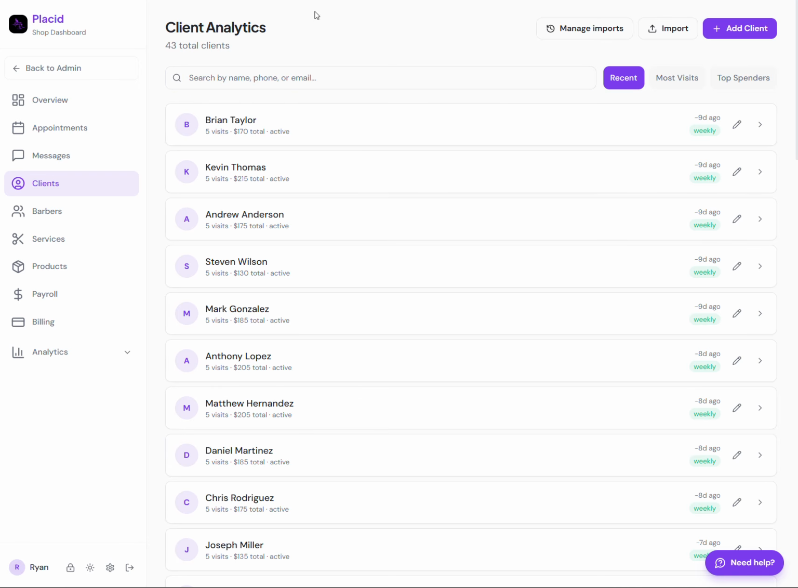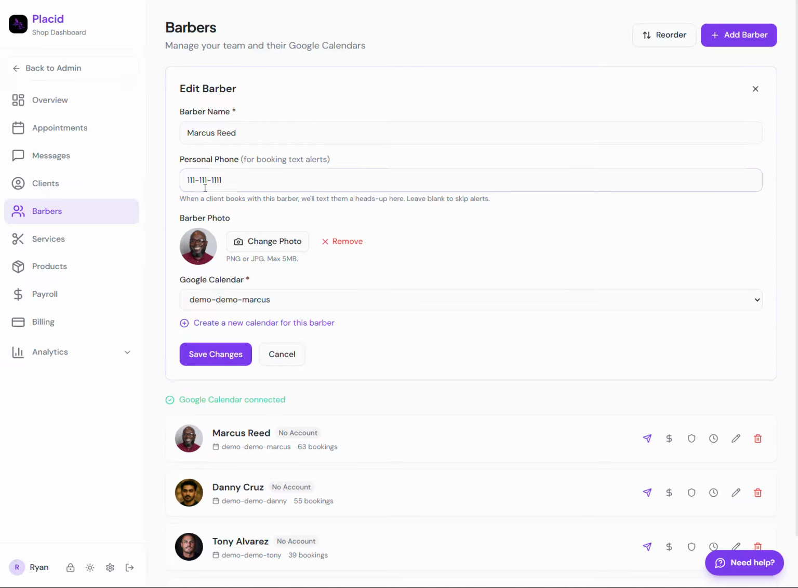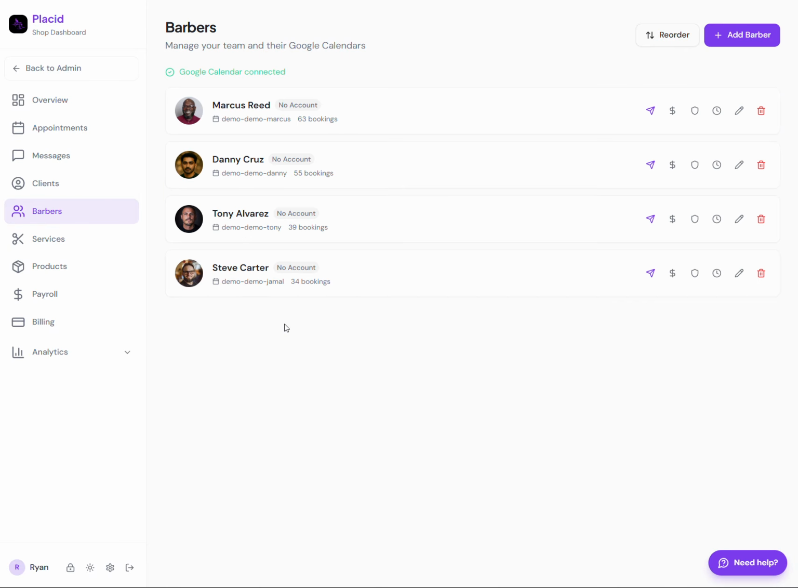Back just to the overview of what Placid does, if you look, you have your clients on this side, you have barbers on this side. With the barbers, you can edit it however you want. You can go ahead and add barbers. When you edit them, you go ahead and give them a personal phone number. When you do that, you save the changes, and now every time somebody books with that barber, they get a text message saying, hey, Ryan booked a haircut with you. So now they know.